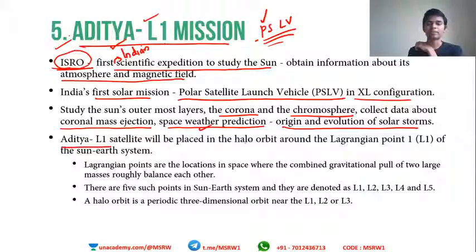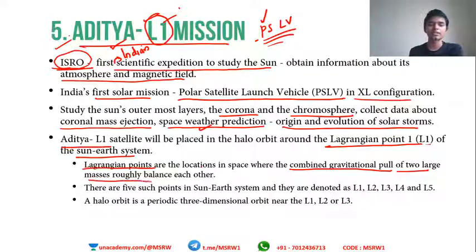Aditya L1 will be placed in a halo orbit at the Lagrangian point L1 of the Sun-Earth system. So the question is, what is a Lagrangian point? L1 means Lagrangian point 1, and there are many Lagrangian points. The exact definition is that Lagrangian points are the locations in space where the combined gravitational pull of two large masses roughly balance each other. You may have studied this in physics in 9th or 10th standard.